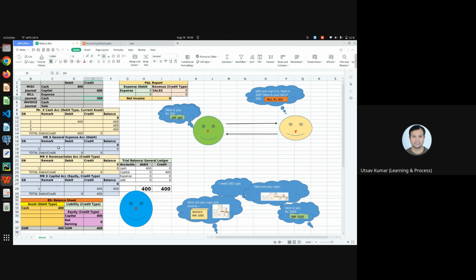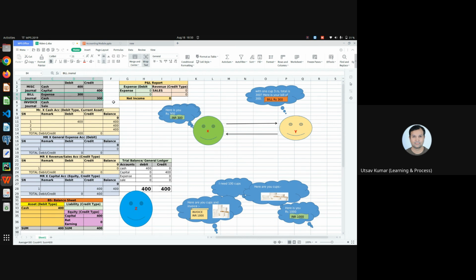Till now, you can see in general expense, he has zero. He did not have any expense. But now he purchased the cups, and because of that, his expense should be 300 rupees. So what will we do here? A 300 debit here. Expense is a debit type account. With a debit, expense will increase. This is what we want. Okay, so this is the bill journal entry done.